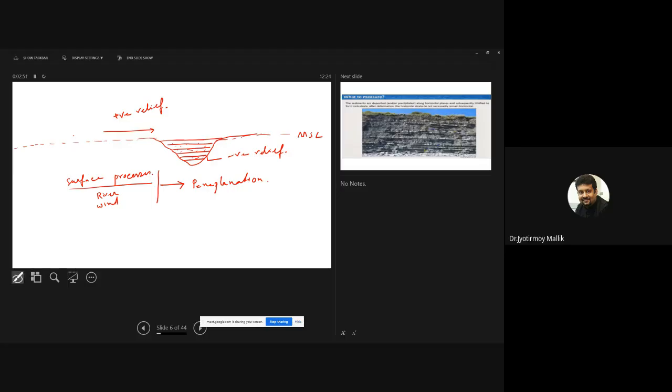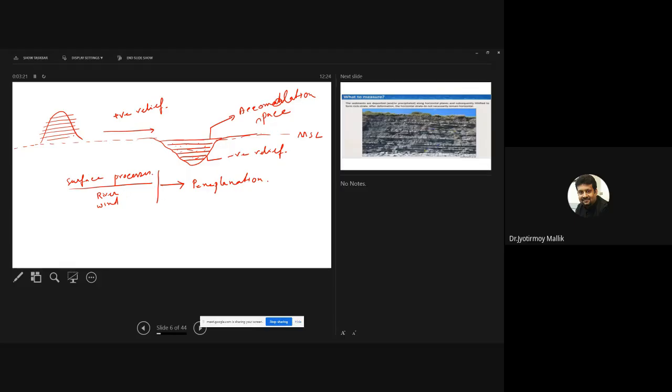So from here what I understand is that if I have a positive relief, the natural tendency of that positive relief is to be eroded. And if I have a negative relief, we also call that negative relief accommodation space, and the nature of that negative relief is always to be deposited.